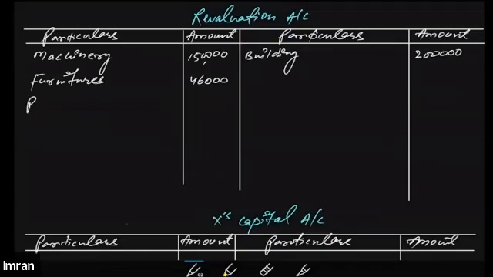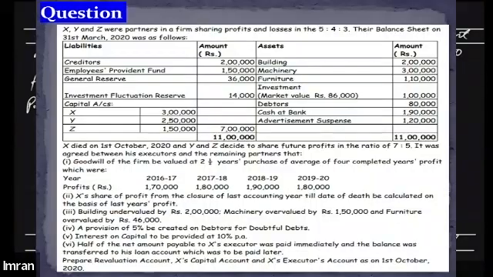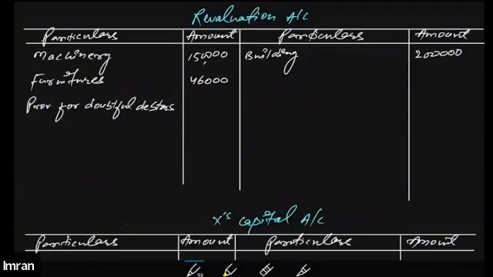So I'll write this as provision for doubtful debtors. Upon 80,000, we need to make a 5% provision. That means 80,000 into 5%, 8 into 5, that means 4,000. Provision for doubtful debts will be 4,000.